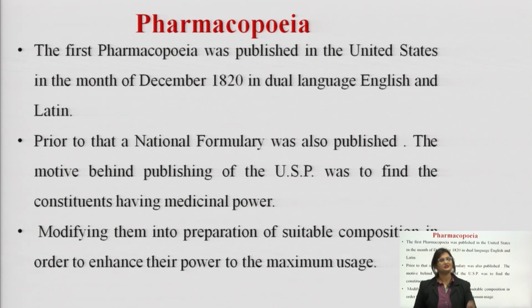So, this was the beginning of a pharmacopoeia. First thing was listing down those chemical substances having pharmacological activity. The second motive was to prepare them into a suitable composition so that their power can be enhanced.